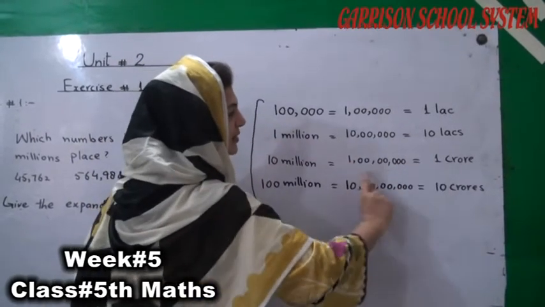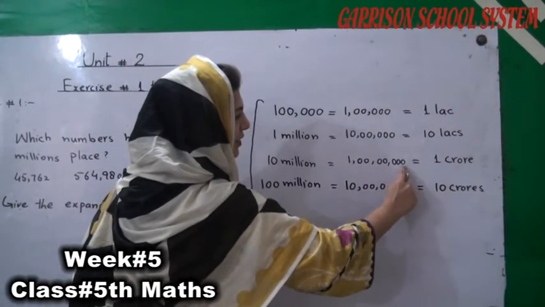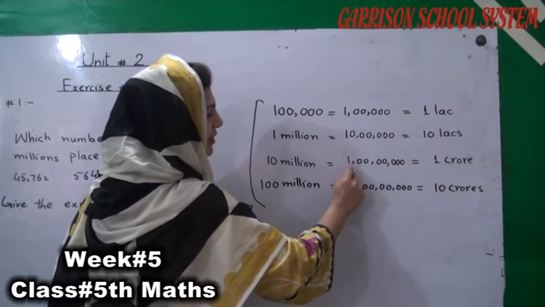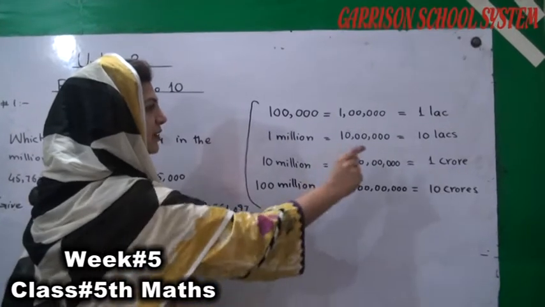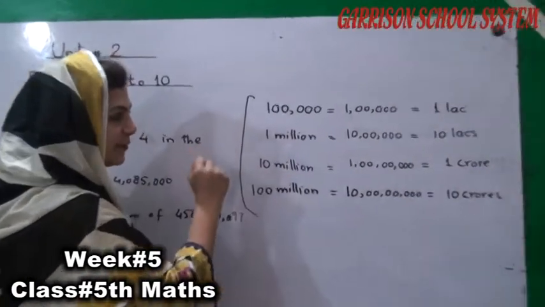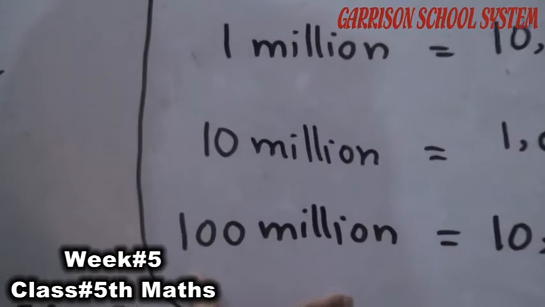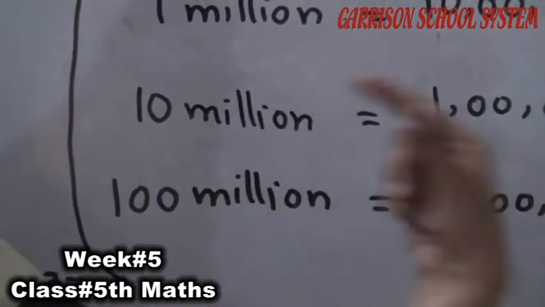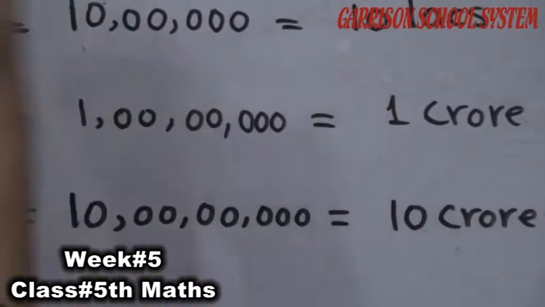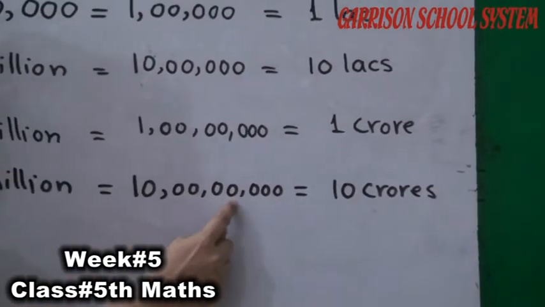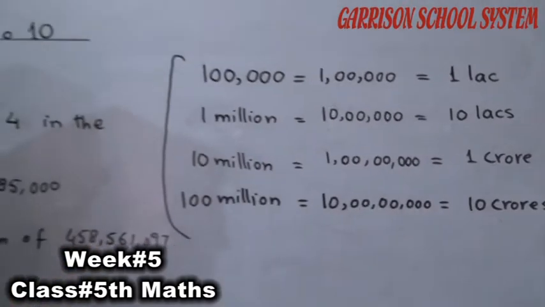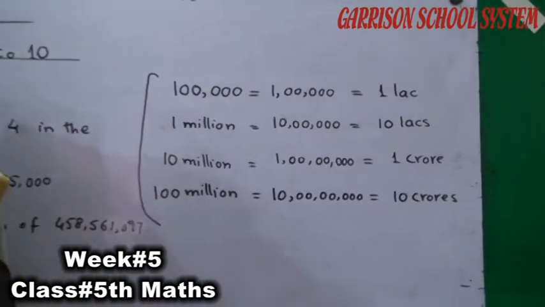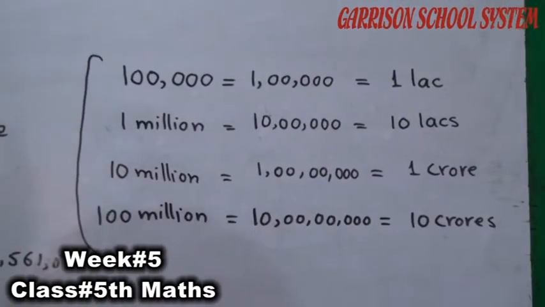And how many digits in 1 crore? 1, 2, 3, 4, 5, 6, 7, 8. 8 digits are there in 1 crore, and 1 crore is equal to 10 million. And this is the 100 million. 100 million is equal to 10 crore. And how many digits in 10 crore? 1, 2, 3, 4, 5, 6, 7, 8 and 9. This is the complete table for your help.